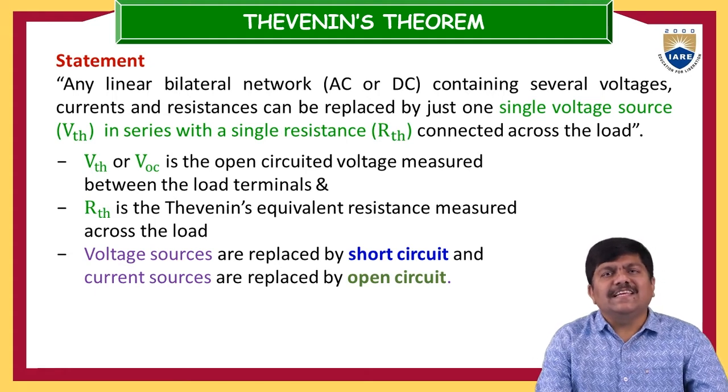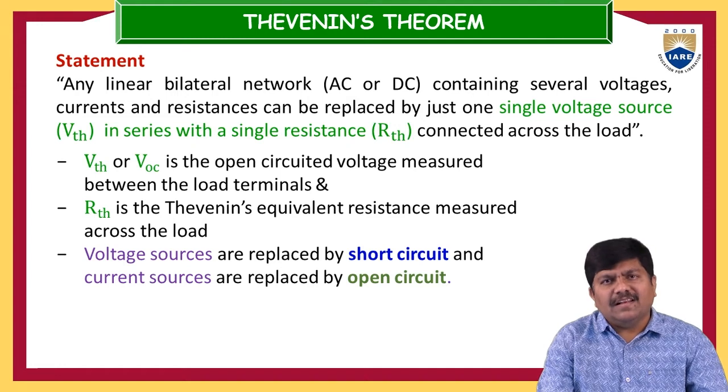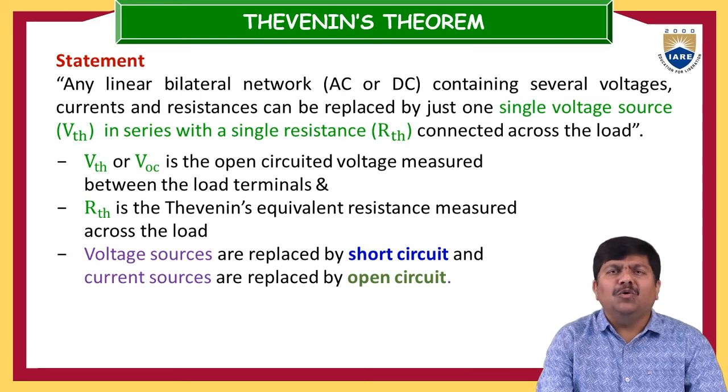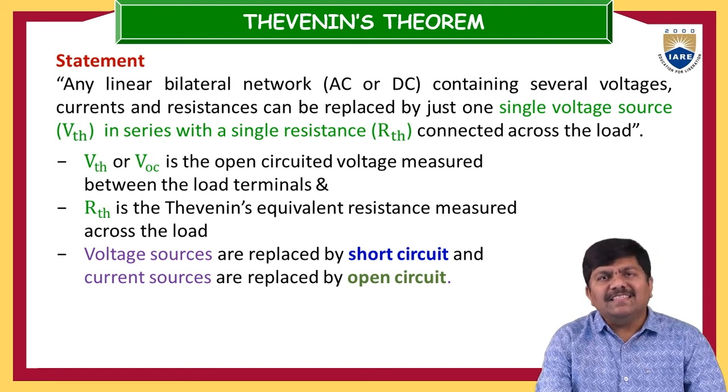The voltage source is designated as VOC or VTH, where VTH is the Thevenin equivalent voltage, and RTH is the Thevenin equivalent resistance. So any complex electrical circuit can be represented by one voltage source and one resistance. That voltage source is in series with that resistance, and this combination should be across the load terminals. The load terminals are the terminals across which the element of interest is connected.